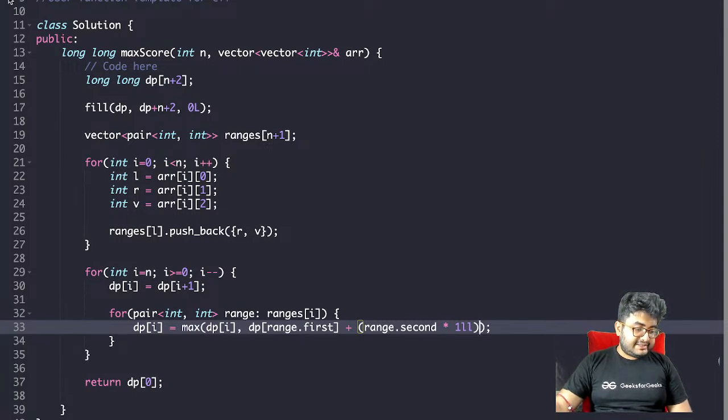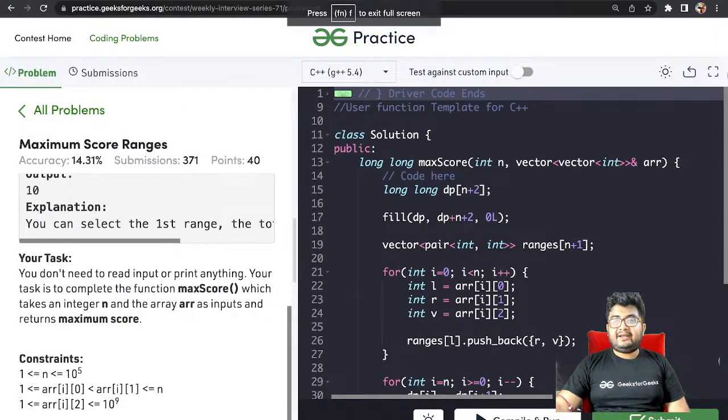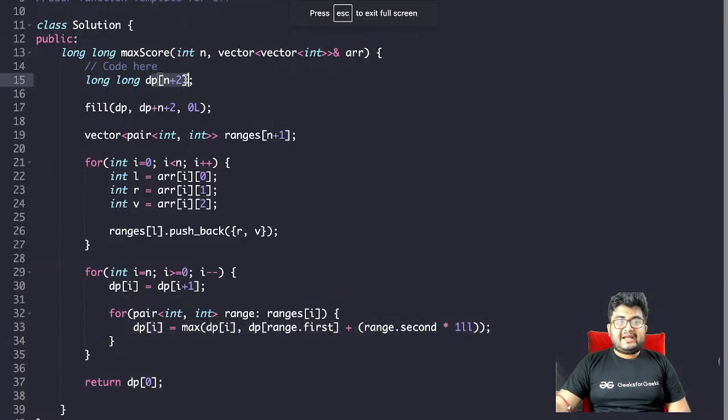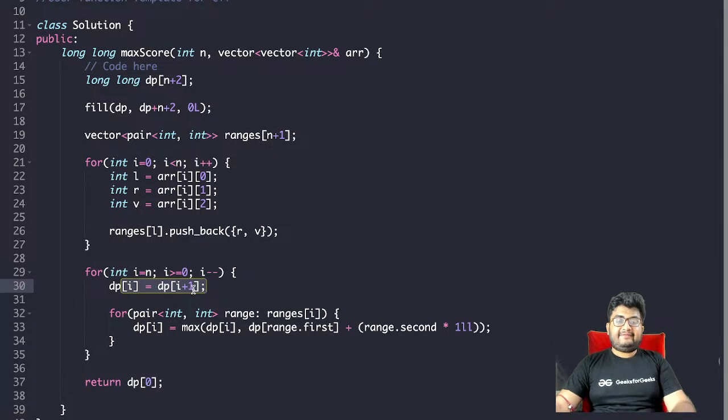Should we update the ranges array size to n plus 2? Not needed. Ranges will be within the range 1 to n, right? I have updated the DP array to n plus 2 because here we are starting at i equals to n. So dp of i equals to dp of i plus 1 will access dp of n plus 1, which is 0, right? So that's why I have made this n plus 2.